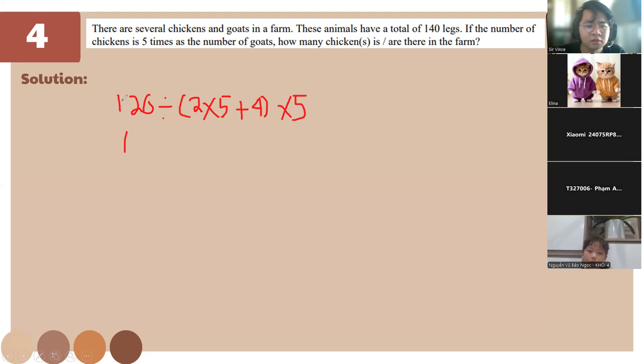No, rather 140, sorry. So we have 140 divided by 14 times 5. So 140 divided by 14 is just gonna be 10. Okay, then let's multiply by 5 and we'll have 50.